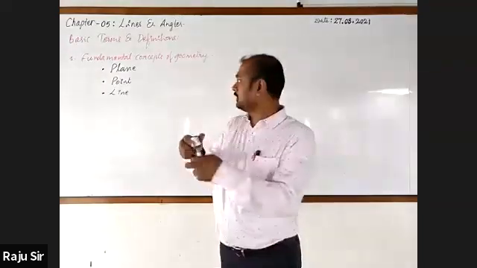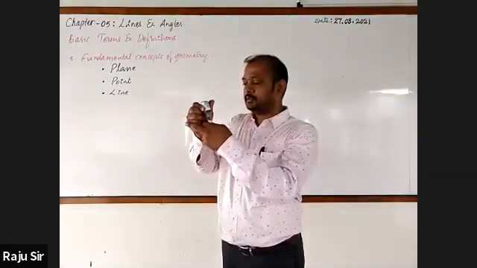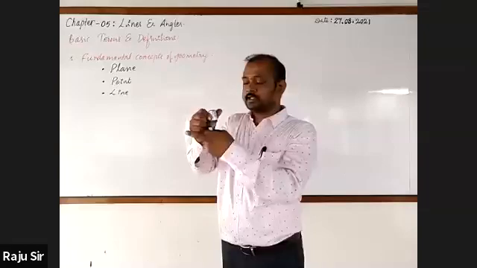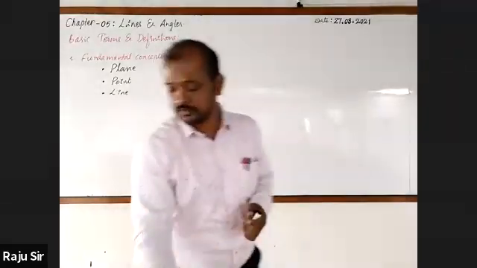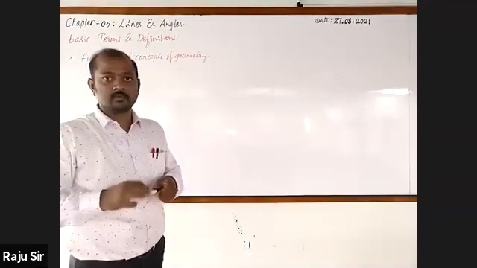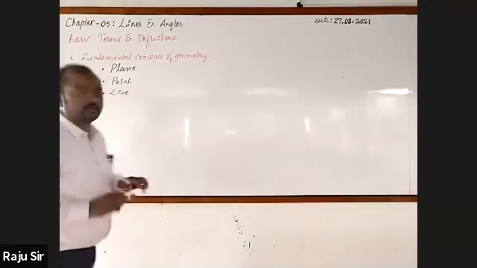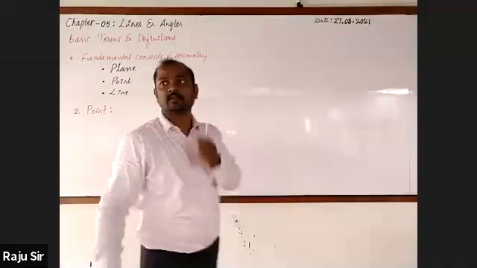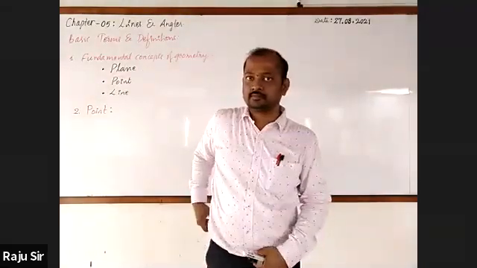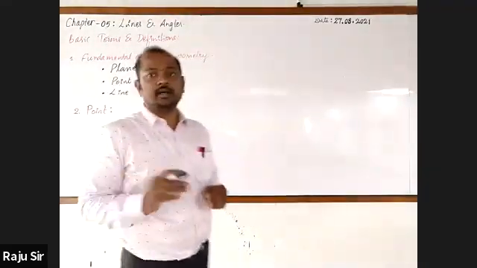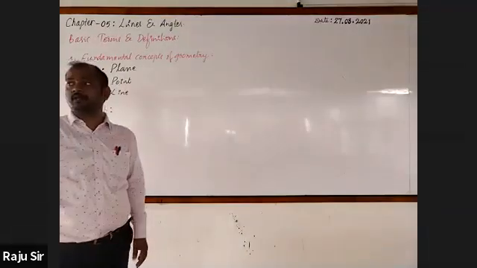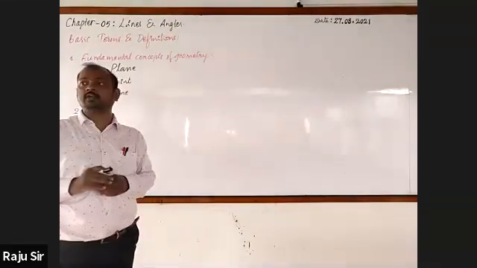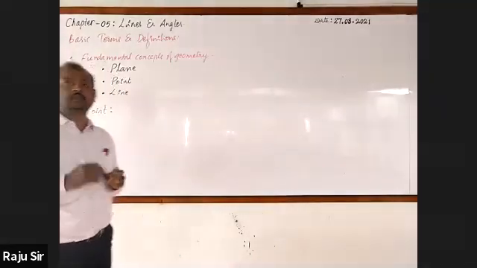Mainly we'll focus on point and line. So write the side ID: Point. What is a point? A dot that has no dimension and can be identified only by its position.